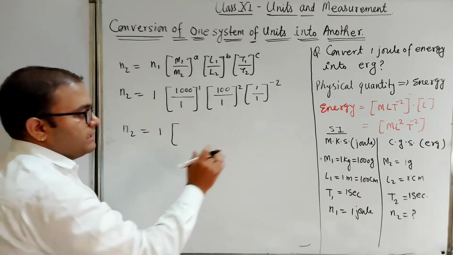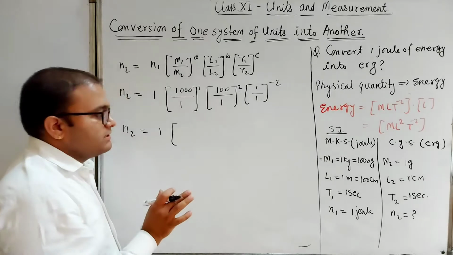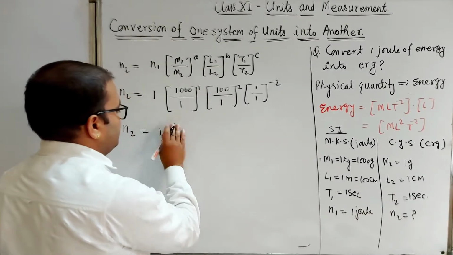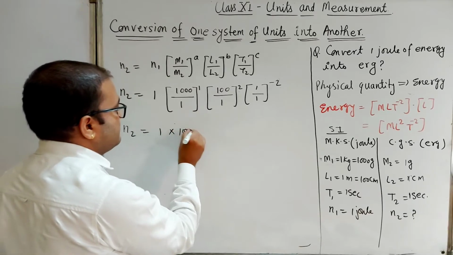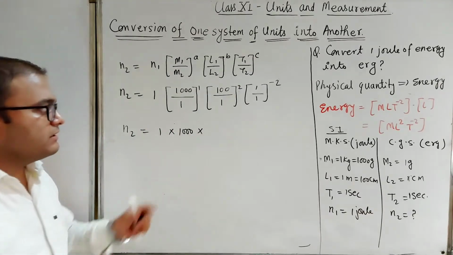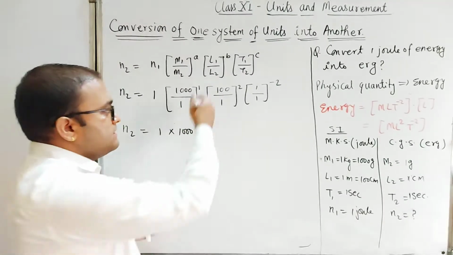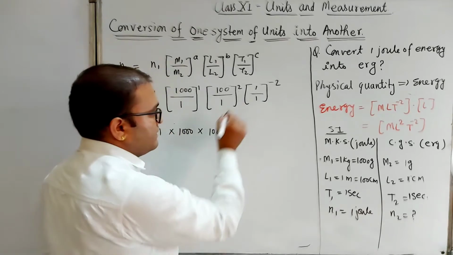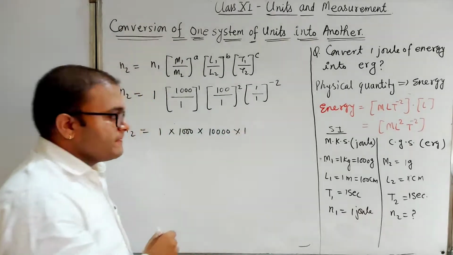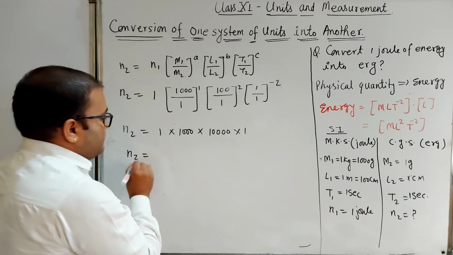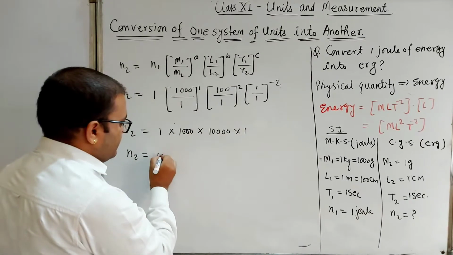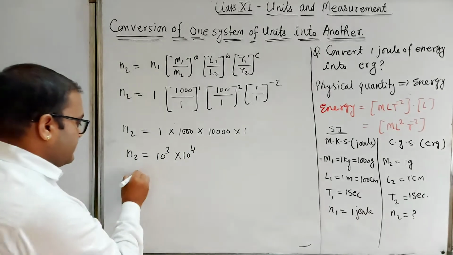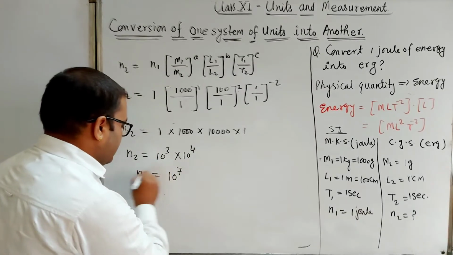We are changing from the MKS system to the CGS system, please remember. So 1000 to the power 1 means 1 into 1000 into 100. 100 upon 1 will be 100, and its power 2 will be 100 into 100. And that will be 1. So N2 equals 10 to the power 3 times 10 to the power 4, and the value of N2 equals 10 to the power 7.